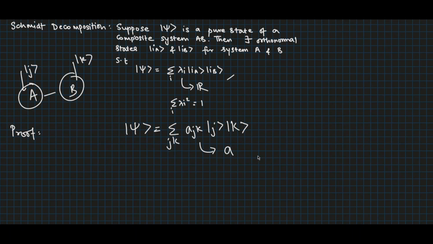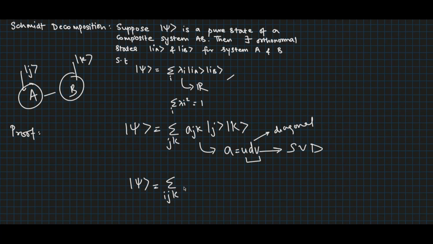By using singular value decomposition, we can decompose A = u d v, where u and v are unitary matrices and d is a diagonal matrix. Therefore, psi can be written as |ψ⟩ = Σ_ijk u_ji d_ii v_ik |j⟩|k⟩, where d_ii is a diagonal matrix.